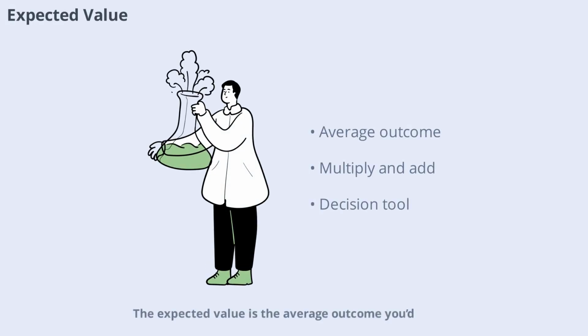The expected value is the average outcome you'd expect if you repeated an experiment many times. It's calculated by multiplying each outcome by its probability and adding them up. Expected value is a powerful tool for making decisions under uncertainty.